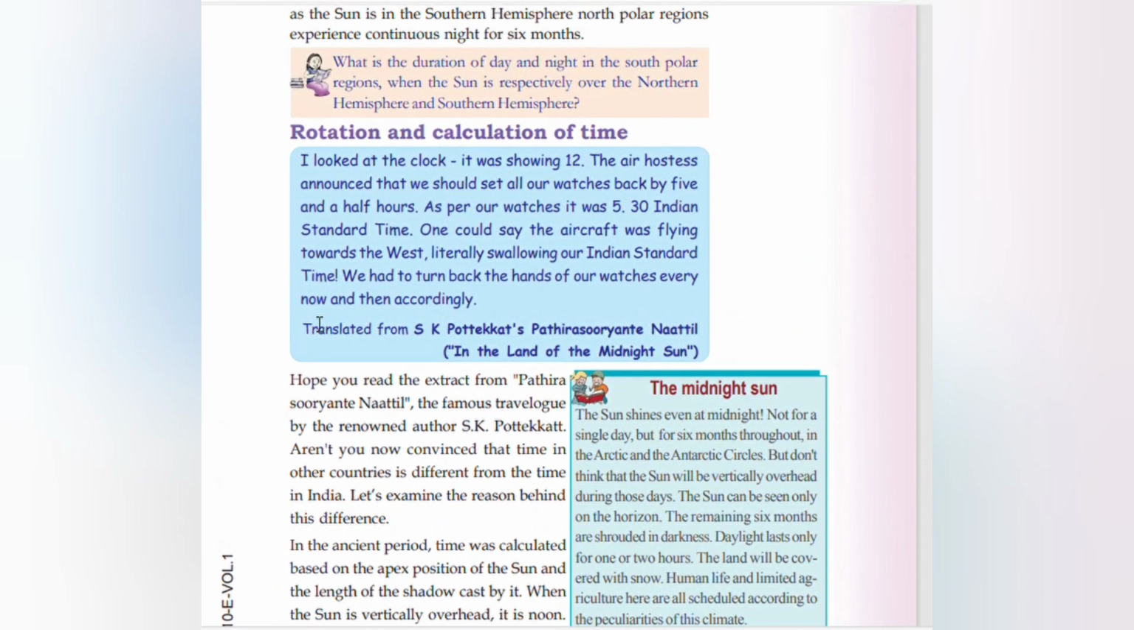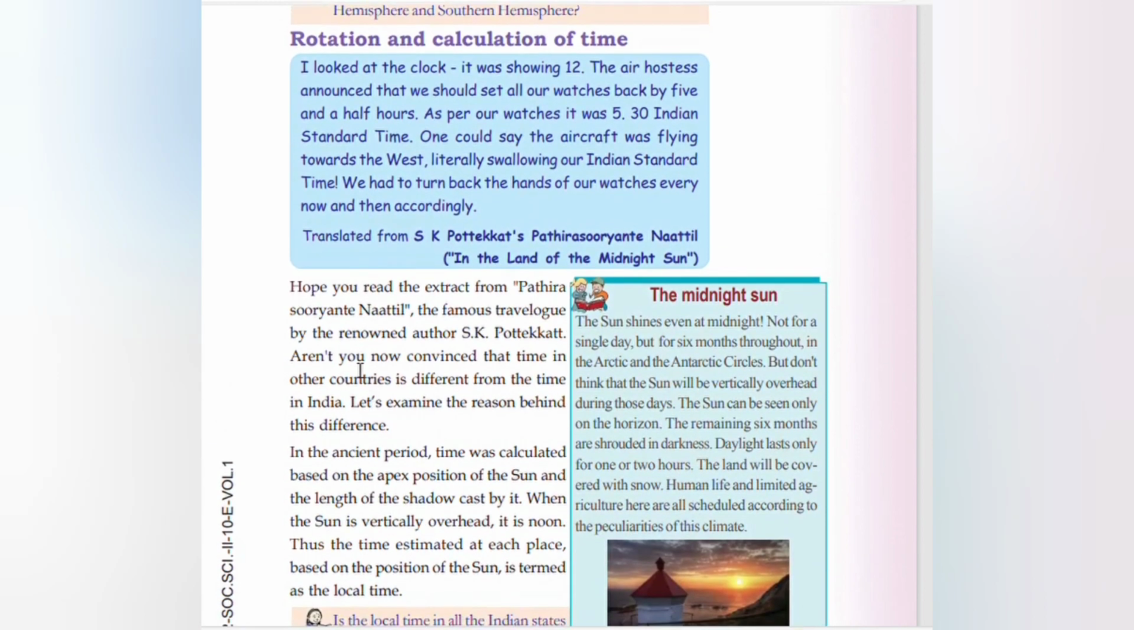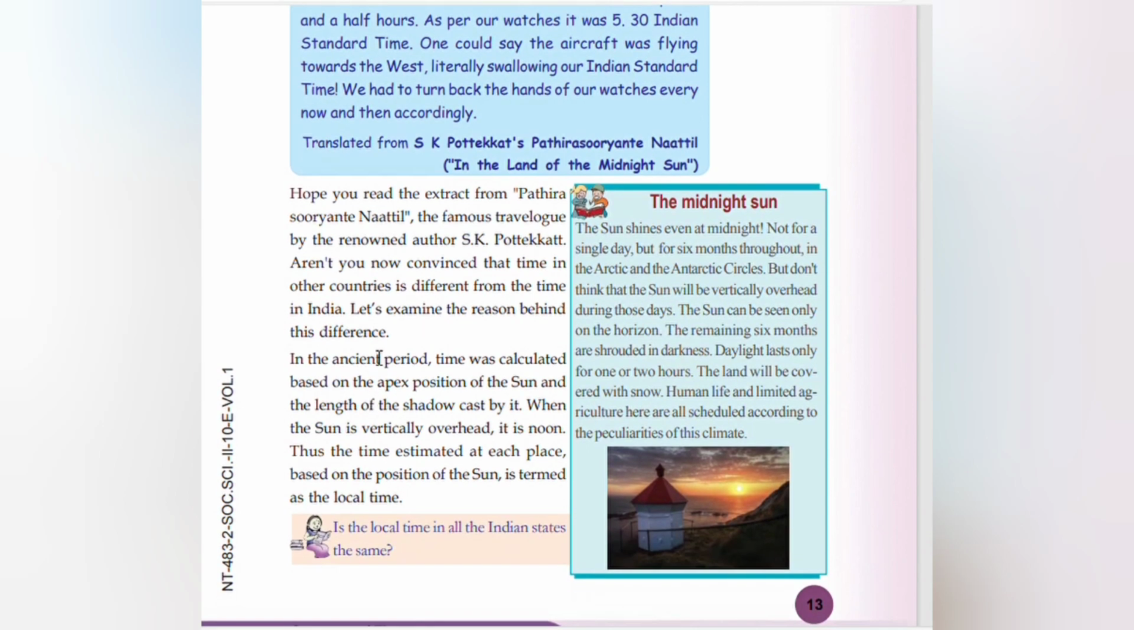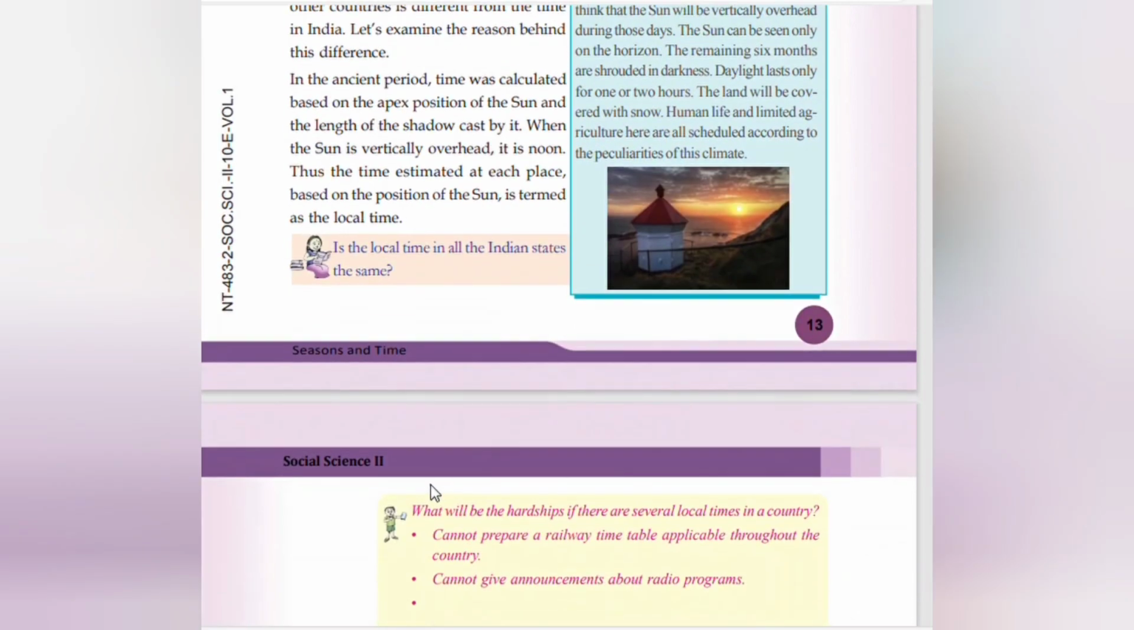Hope you read the extract from Padira Suryan Nattil, the famous travelogue by the renowned author S.K. Pottekkatt. Aren't you convinced? That is, convinced the time in other countries is different from the time in India. Let's examine the reason behind these differences. In the ancient period, time was calculated based on the apex position of the sun and the length of the shadow cast by it. When the sun is vertically overhead, it is noon. Thus, the time estimated at each place based on the position of the sun is termed as the local time.